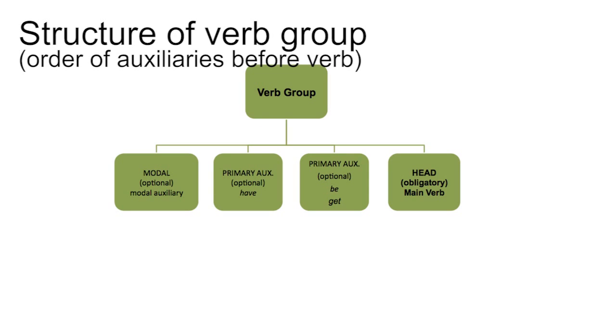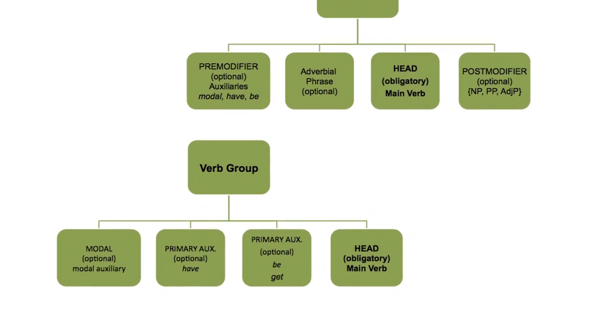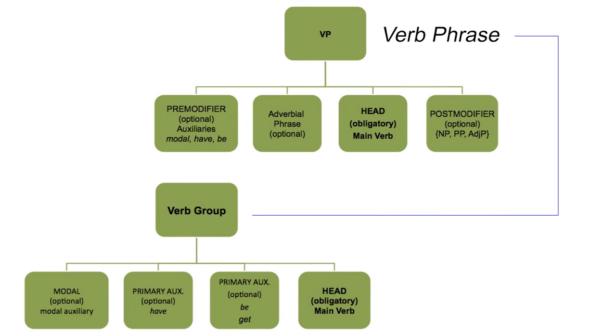This diagram shows you the structure of the verb group and the order of the auxiliaries and the main verb. Remember that only the main verb is obligatory, and it is always the last verb. Remember that the verb group is a part of the verb phrase. You can think of this diagram as having taken the pre-modifier box from the VP diagram we looked at before and divided it in three to show the order the auxiliaries come in if there's more than one.